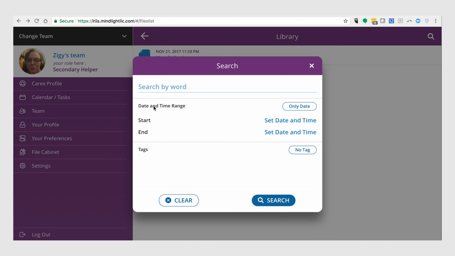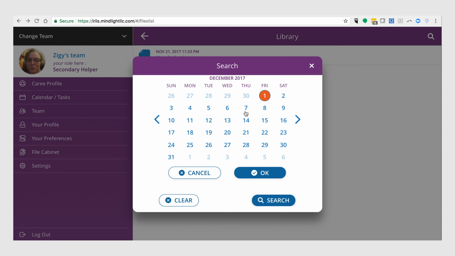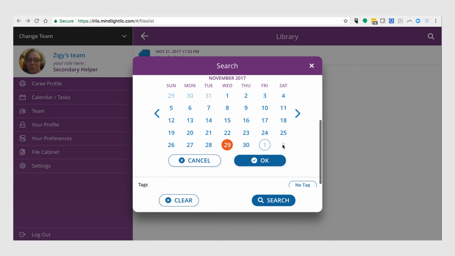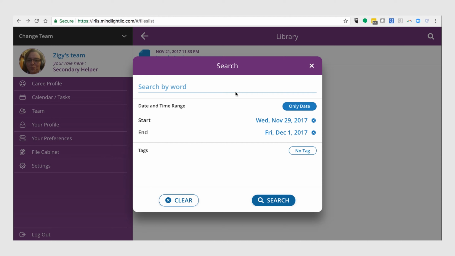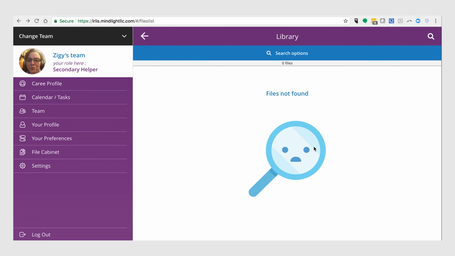We just showed search by word. There are some other options. So we can go in and do date and time range, and we can only look for a date range. And maybe we don't want to search by word and we don't want to search by tag. So if we look for a date range, this will be a good one because it won't pick anything up, right? So we'll say if we want to look for something from November 29th to today, and we kind of saw before that they're all from the 21st. So we hit search and we see nothing, right?